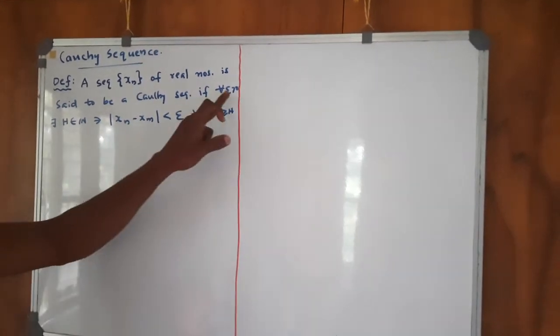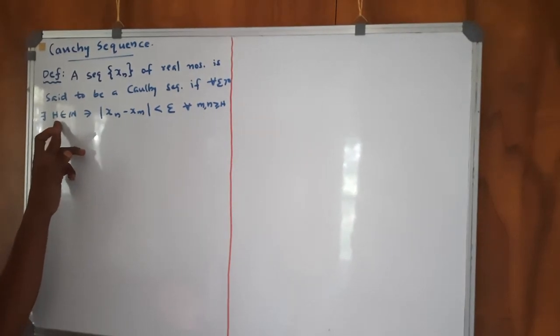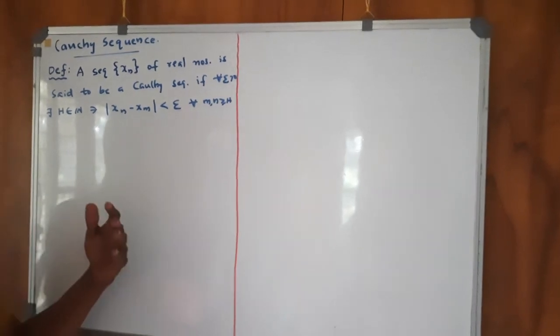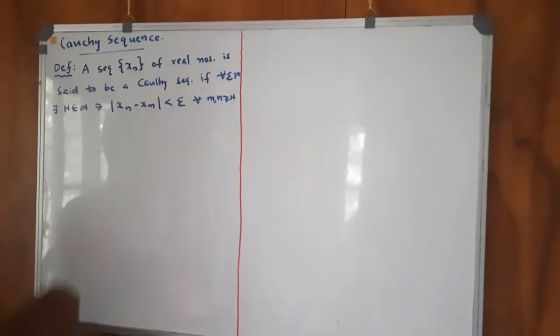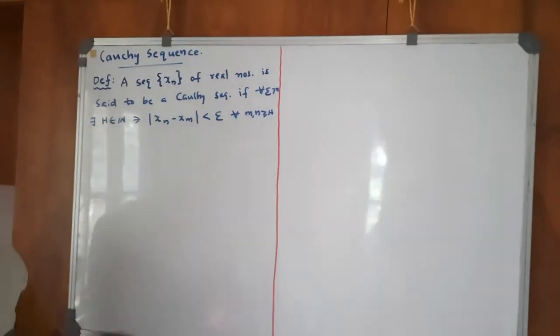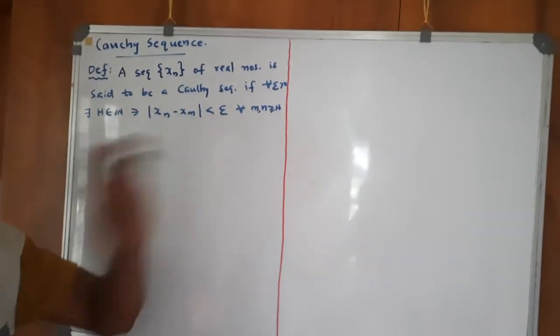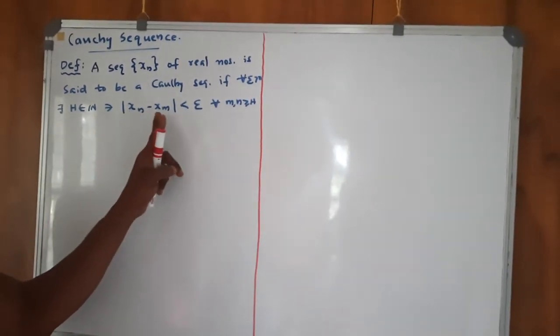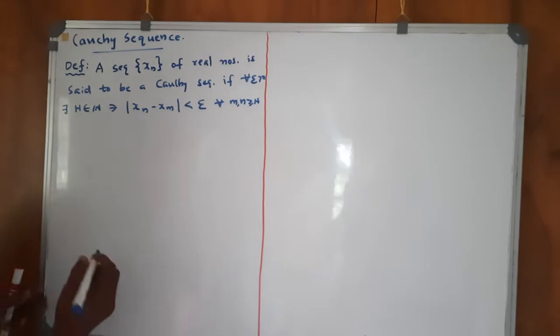given any epsilon greater than 0, you can find a subscript h so that for every xn and xm with m and n greater than or equal to h, the distance between xn and xm is less than epsilon.